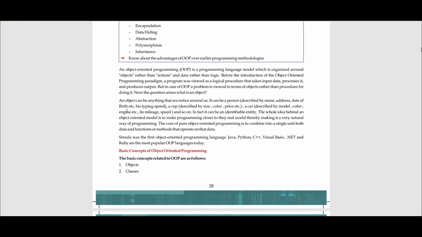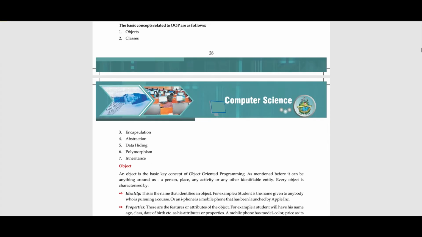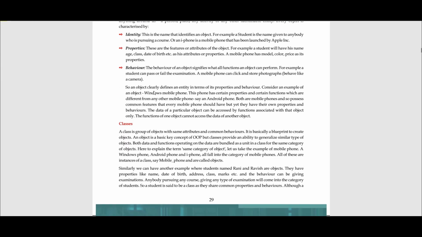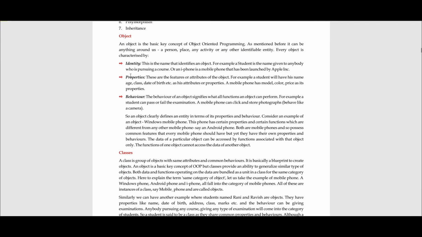This is the main concept that you have to keep in mind when we deal with object oriented programming. Now let's discuss objects and how you uniquely identify them. What I gave earlier was a very vague definition. Now what you would be writing in your examination is this: each object has these three basic sub properties on which you define an object uniquely.